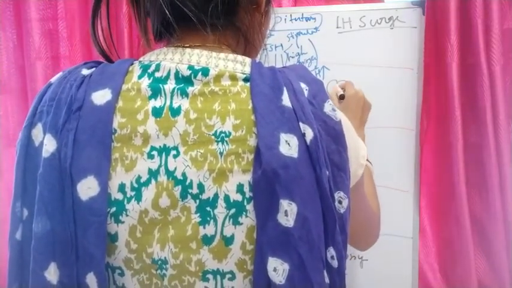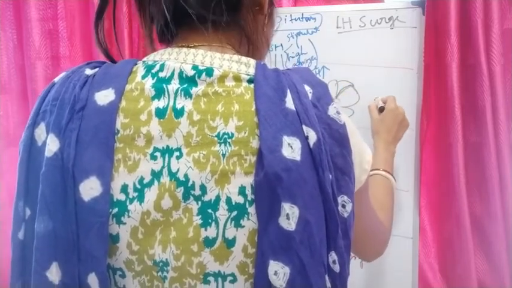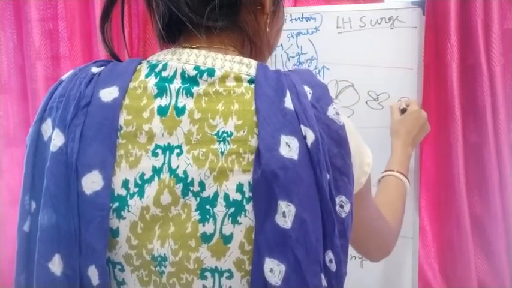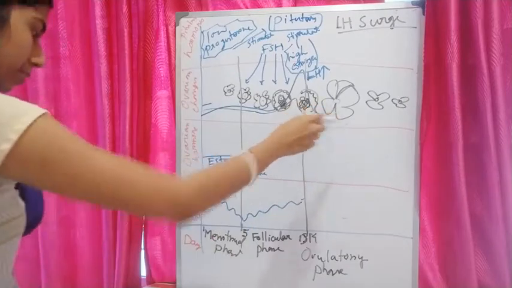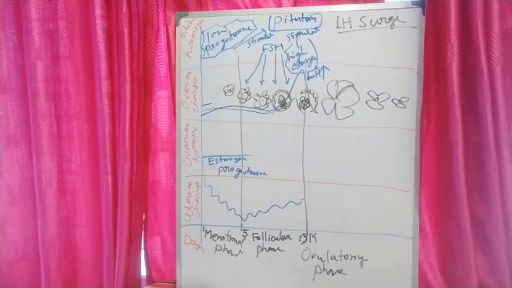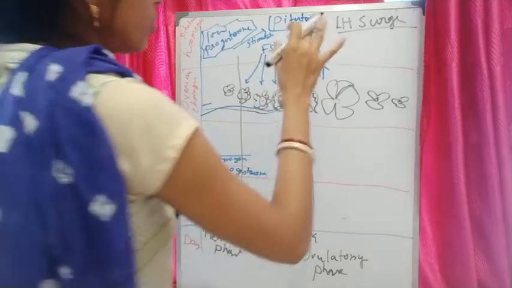I am showing a rough diagram, that is the corpus luteum. After that, the Graafian follicle will be converted into the corpus luteum, and the corpus luteum will secrete a large amount of progesterone.